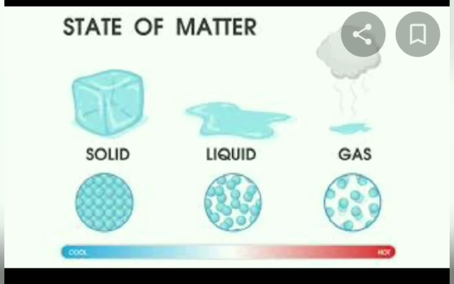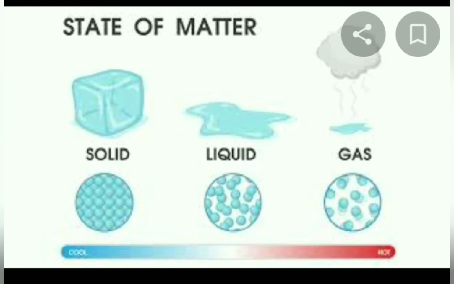Okay, but water exists in all three forms. We can see water in all three forms. Water exists in solid form, liquid form, and gas form. That is, in the form of ice, water and water vapor. Ice is a solid, water is liquid, and water vapor is in the form of gas. So only water exists in all three forms.